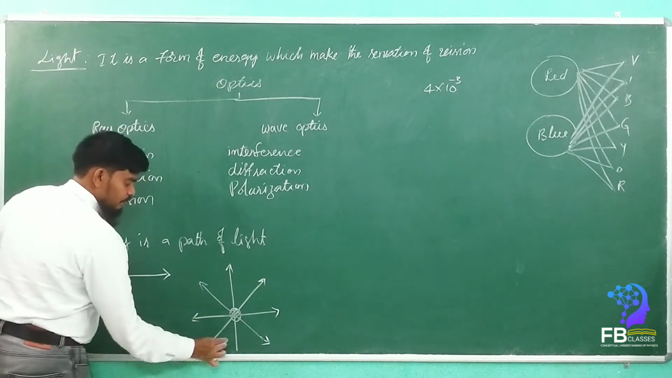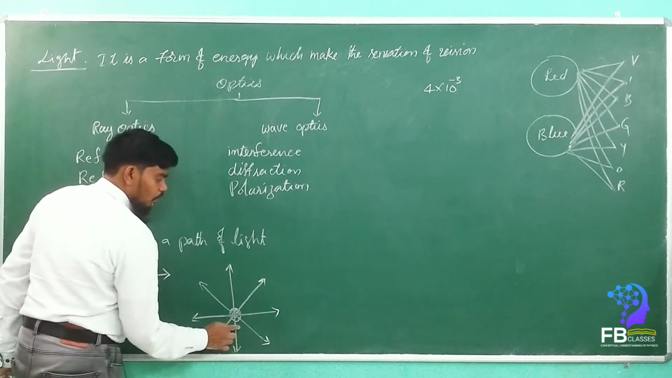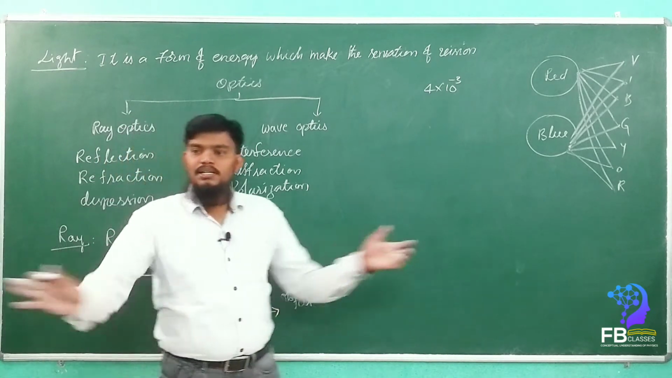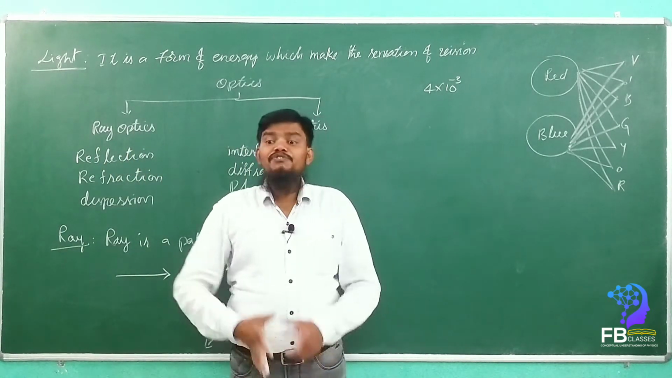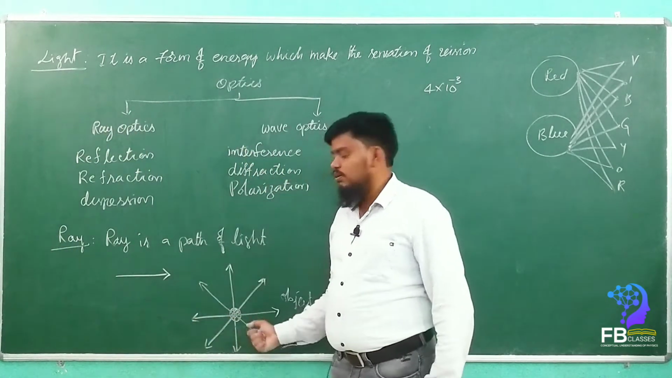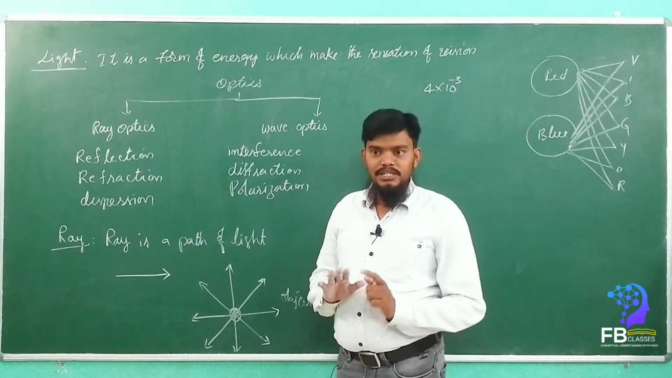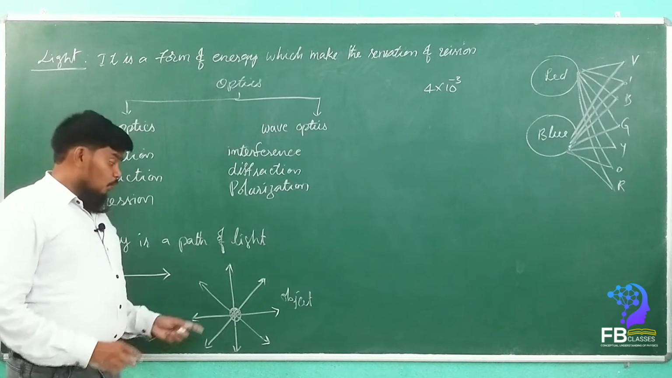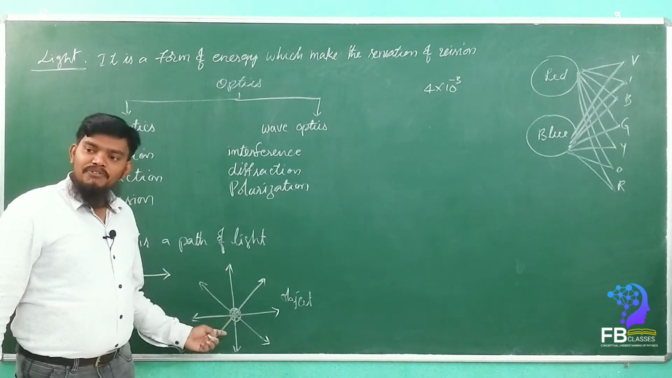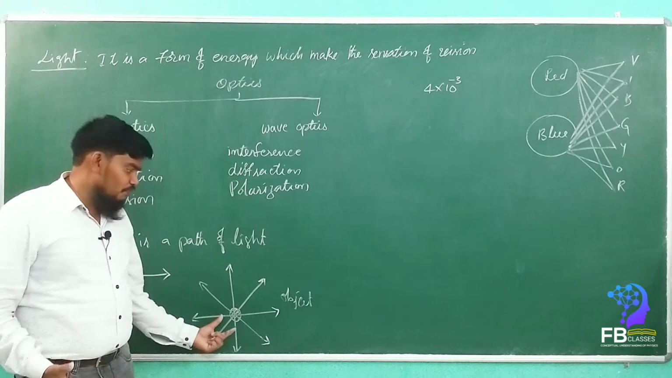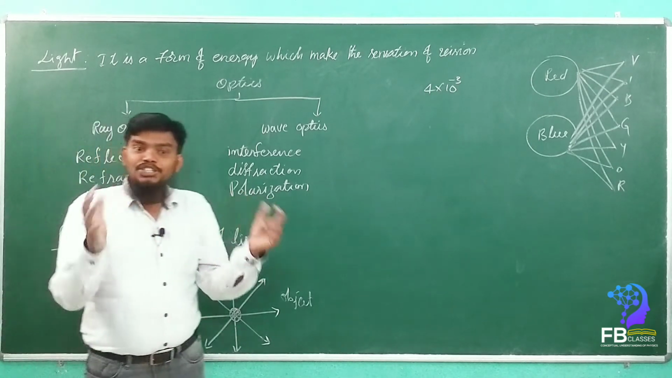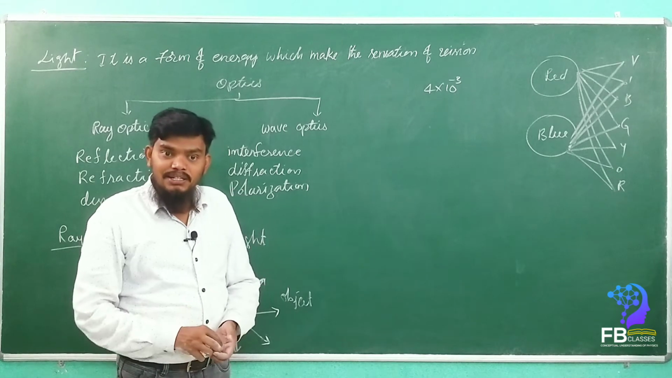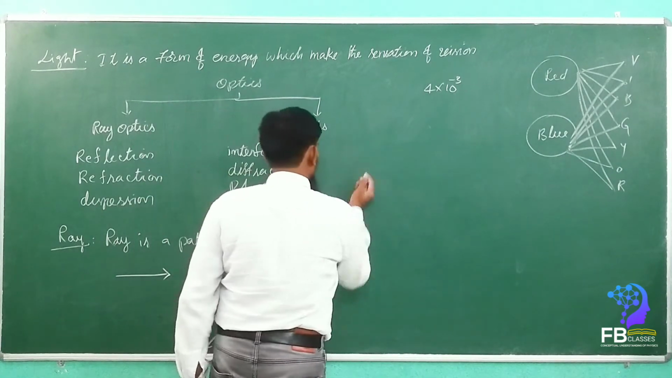If it is an object, light rays come out from the object. An infinite number of rays come out from the object. Are you getting my point? Clear everyone? Understand? One ray or an infinite number of rays? An infinite number of rays come out from the object. The collection of rays we can call a beam of rays. Beam of rays. So shall I write here?